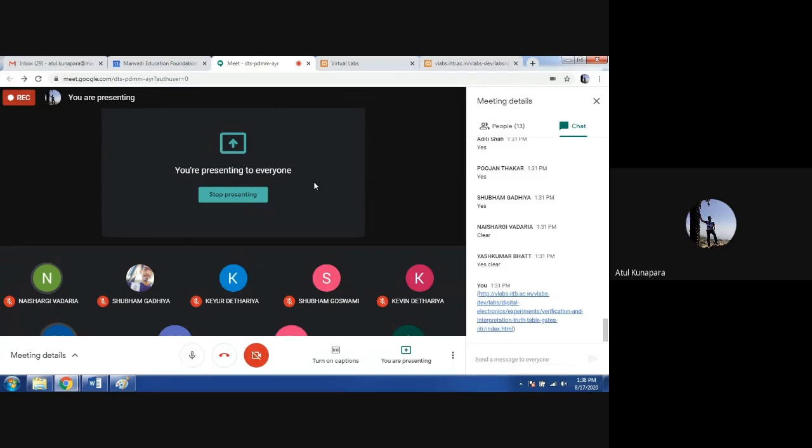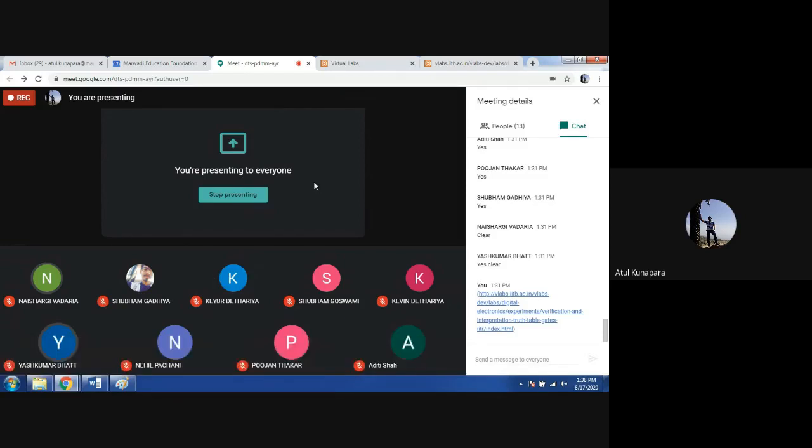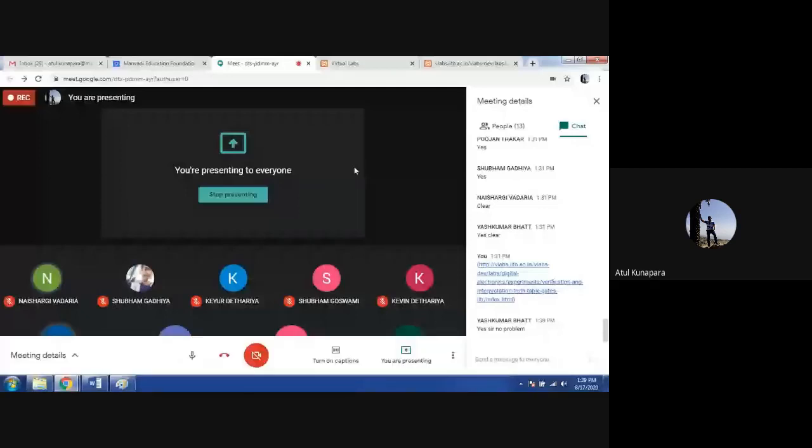So are you able to do it in your simulator? Or is anyone getting any problem? Just check it out for all the bits. Those who have any query to understand this, ask me the question so I can give you the answer. Yes, very good. Everyone just go to that virtual lab tab and check out all these logic gates.